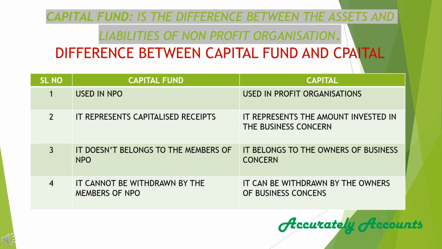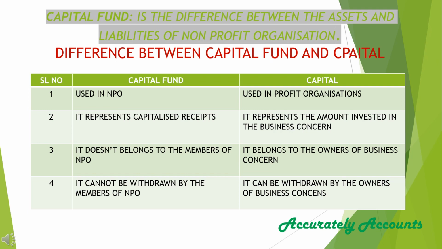Capital is the lifeblood of any form of business organization. But in case of a non-profit organization, we don't call it capital. Instead, it is called capital fund. Capital fund is basically the difference between the assets and liabilities of a non-profit organization. Generally, we can find the balances of assets, liabilities, and capital in the balance sheet. So by preparing the balance sheet, we will get to know the capital fund balance.